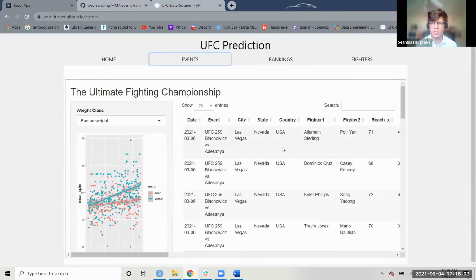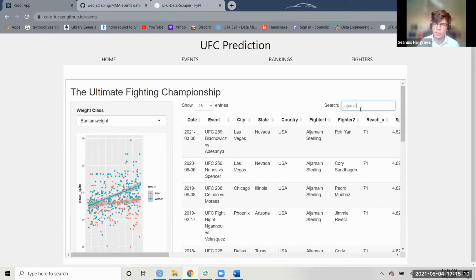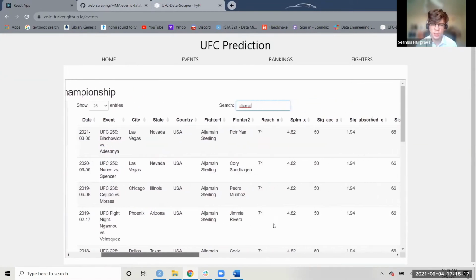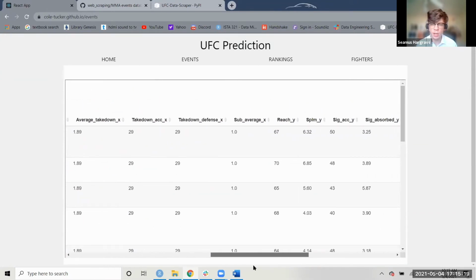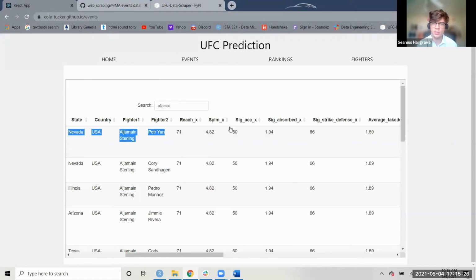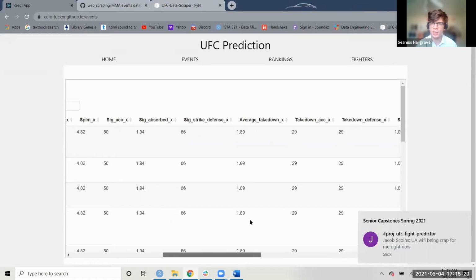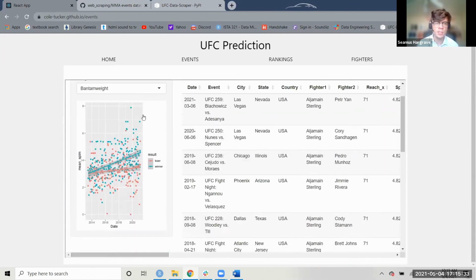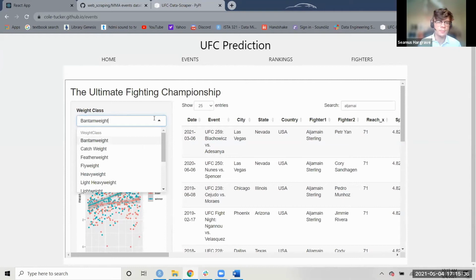So here is the table where you can search for any fighter in the weight class. Take Aljamain Sterling. You can see every single one of Aljamain Sterling's fights, and we can see all the career statistics of both fighters in that fight. So reach X would be fighter 1, Aljamain Sterling, and you can see each one of his statistics there. And then Y is fighter 2.